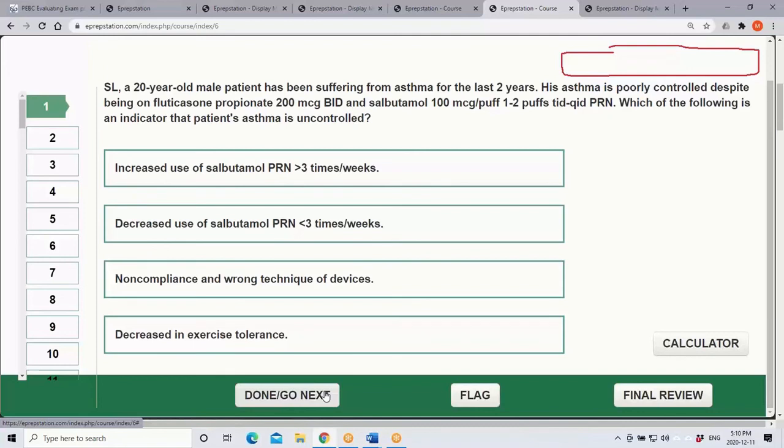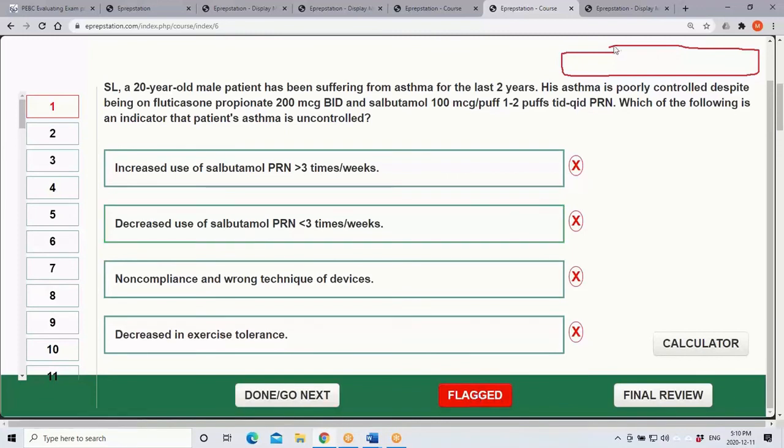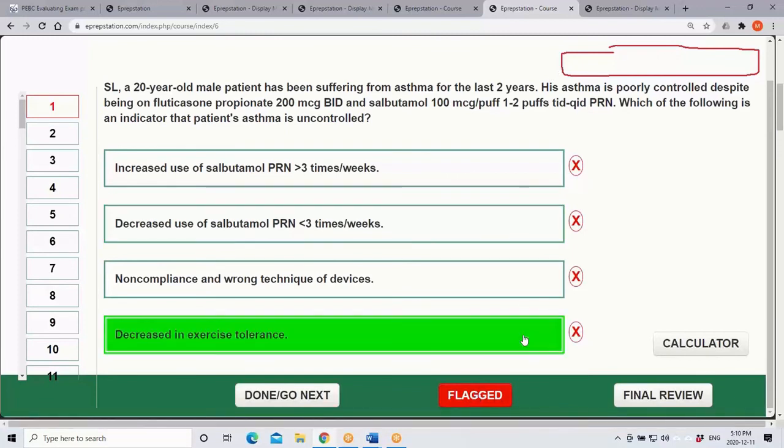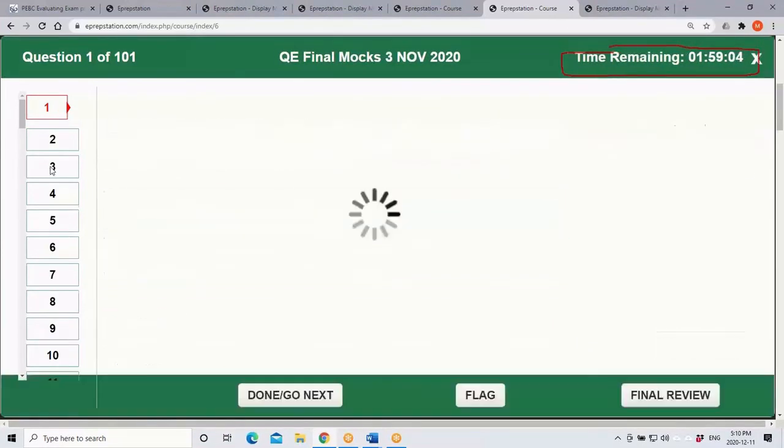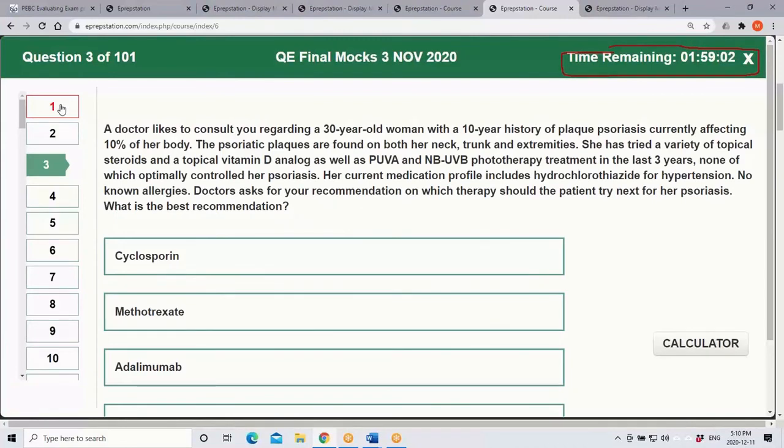Or if for some reason you don't have a best answer and you're not ready to answer right now, you also have an option called the flag option. The flag option gives you the option to select one option, leave it, and move to the next question. When you mark a question with a flag, the color of the question changes. In some programs, a small flag shows up. That means that question has not been submitted yet.